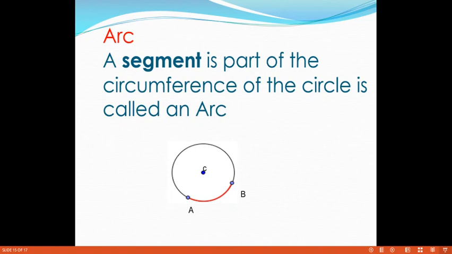A segment that is a part of the circumference of the circle is called an arc. See the diagram. If I take one circle, C is the center of the circle, and any two points A and B on the circle, the part connecting A and B is called an arc. Once again, a part of the circumference of the circle is called an arc.